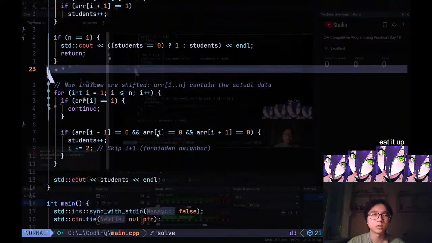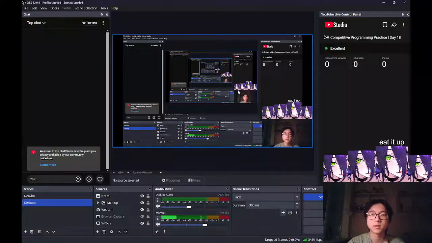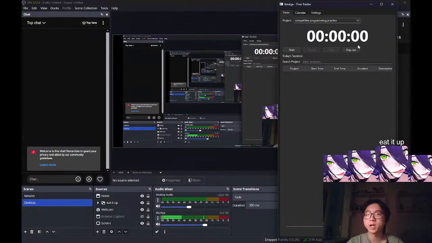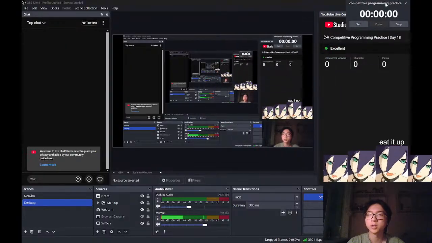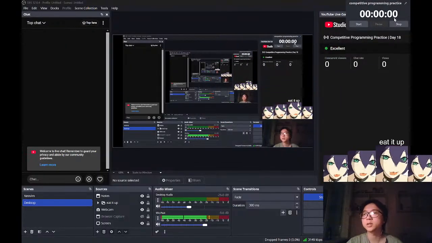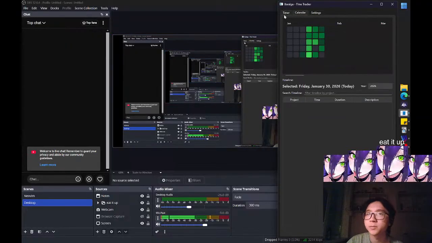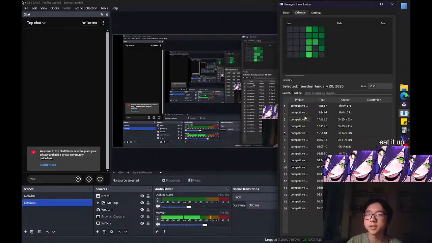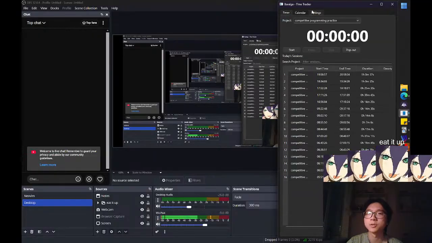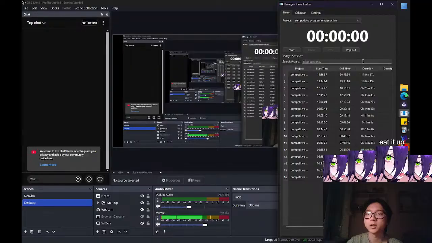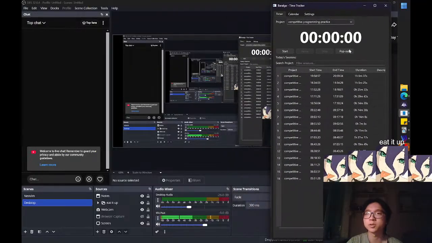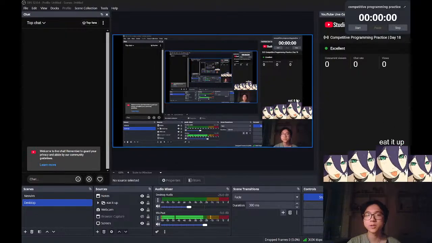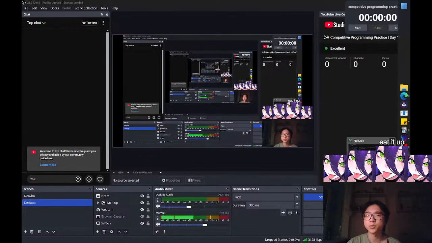Okay. So when I usually try to approach a problem, I have this little timer from this app that I made. All it does is it has a basic database and it tracks how many times I did something. Look at this. On this day, it did 16 problems, right? It tracks the days, and I can also write a description, but I usually don't. It's just used to track the time.